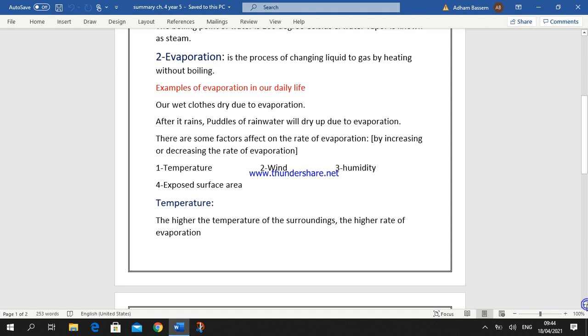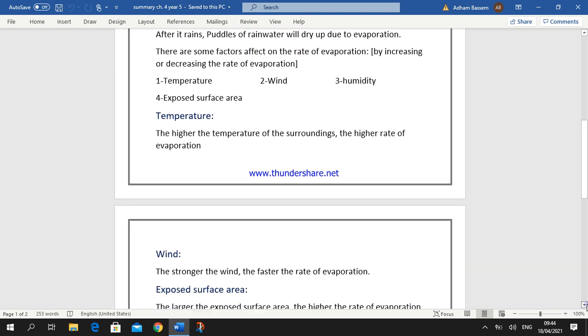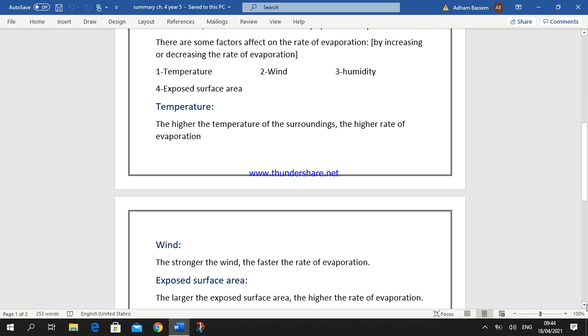The second factor that affects the rate of evaporation is wind. When wind is present, the water vapor that is formed by evaporation just above the surface of the water is carried away more quickly. This makes space for more newly formed water vapor to escape into the air. So, the general conclusion: the stronger the wind, the faster the rate of evaporation.